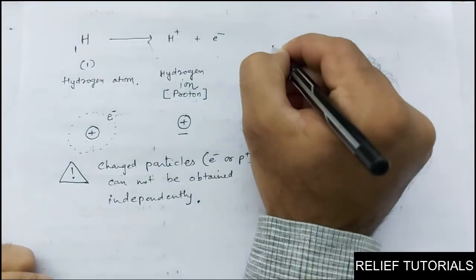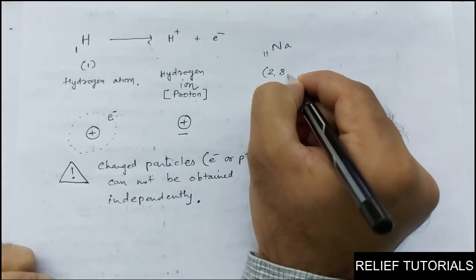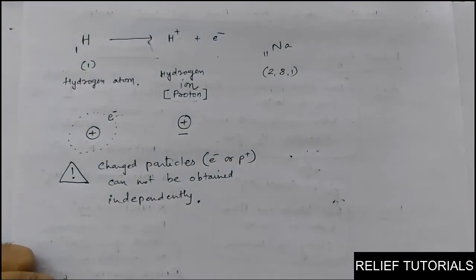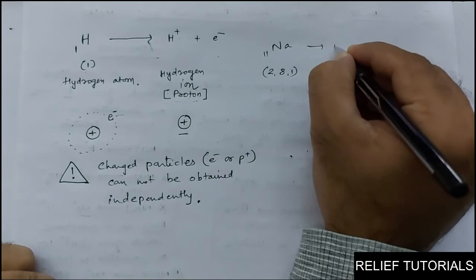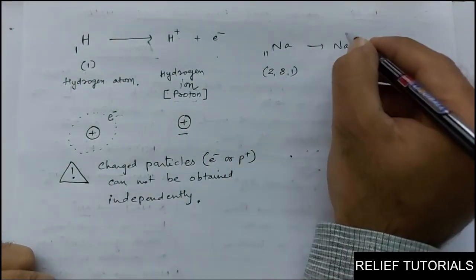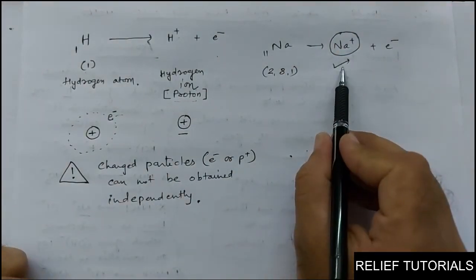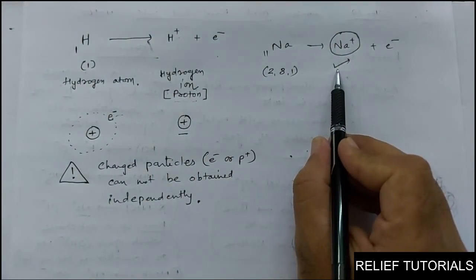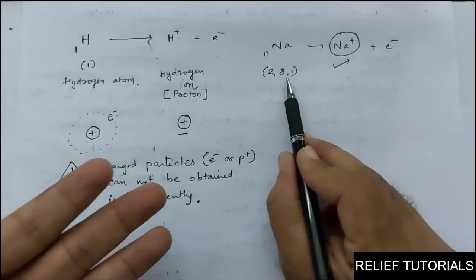For example, sodium, atomic number 11, configuration 2, 8, 1. These we have done in 9th standard. Now, if sodium loses this one electron, it forms Na plus and one electron is lost. So, does Na plus exist independently? Yes, because it is not having only one proton. Its nucleus contains 11 protons and still it has 10 electrons left.